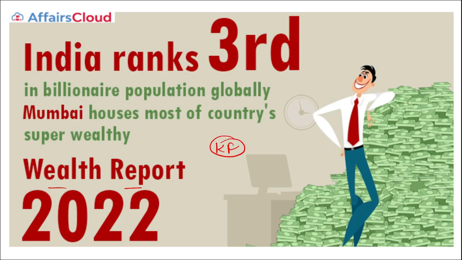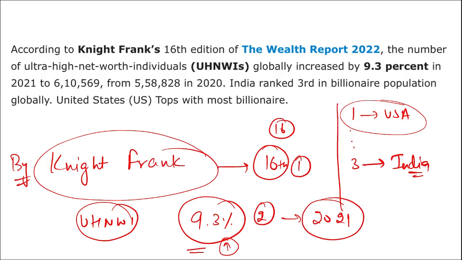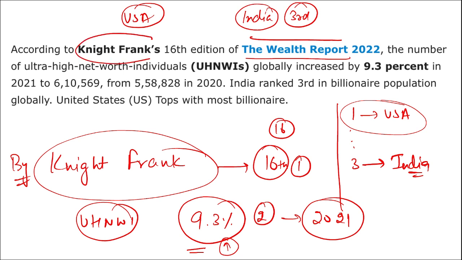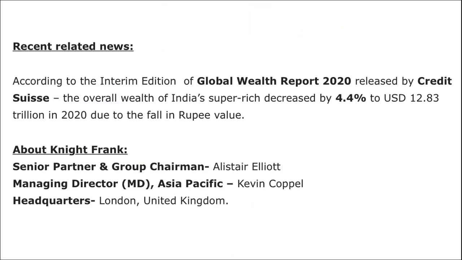So this is everything you need to know about this wealth report. The maximum number of wealthy persons, or billionaires, in the world currently is in the USA, and India is in the third position. And this wealth report was released by whom? It was released by Knight Frank, and this was the 16th edition of the wealth report.